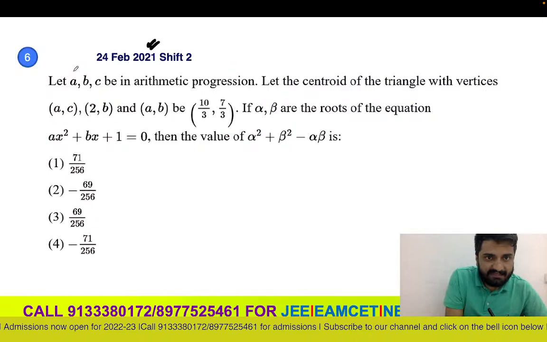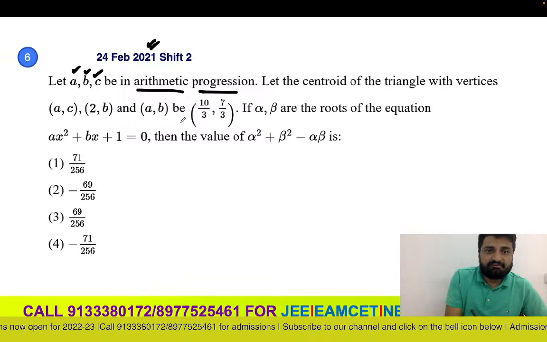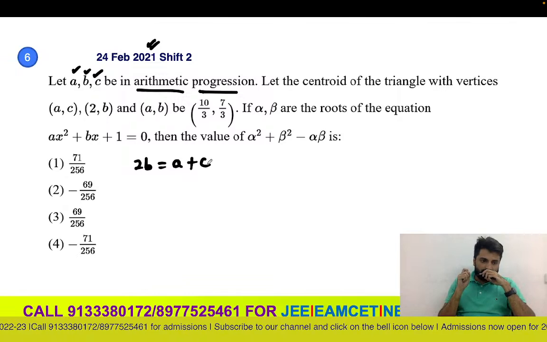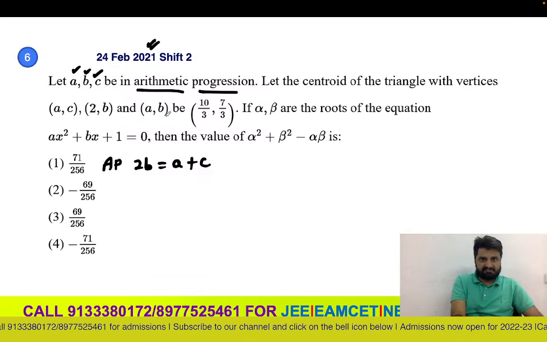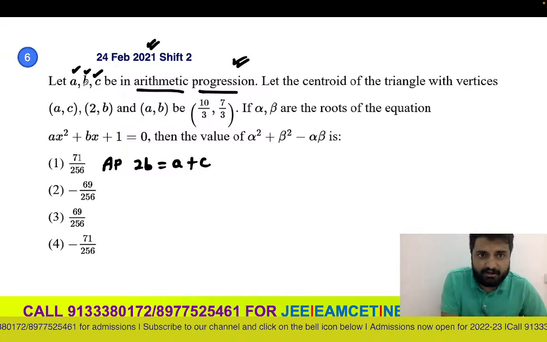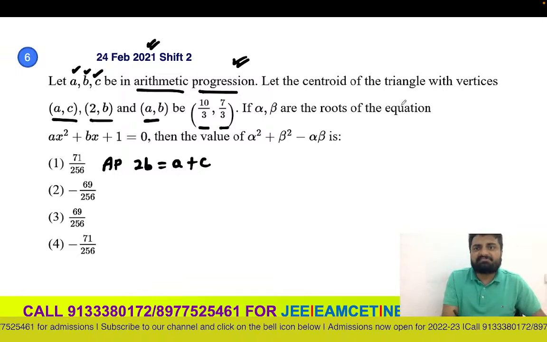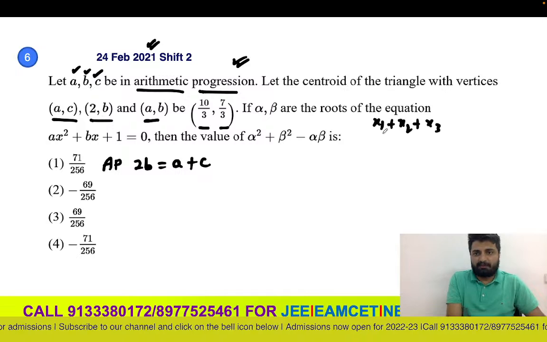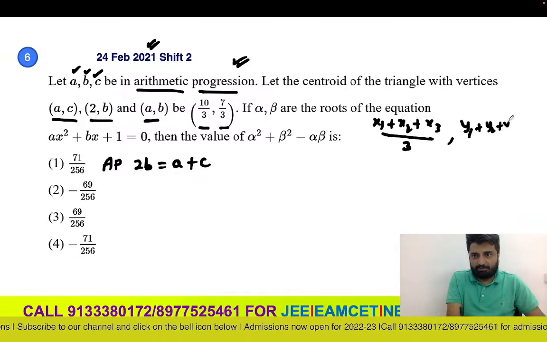A, B, C are in arithmetic progression. We know that the AP condition is 2B equals A plus C, correct everybody? So I am writing that. Let the centroid of the triangle with these vertices be given. What is the centroid formula? All of you know the centroid formula is x1 plus x2 plus x3 by 3, y1 plus y2 plus y3 by 3.